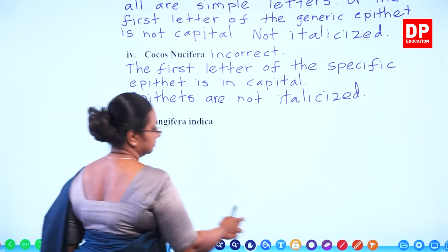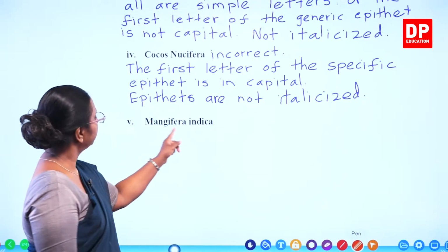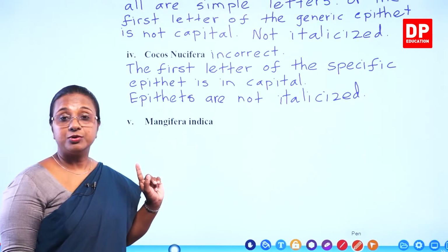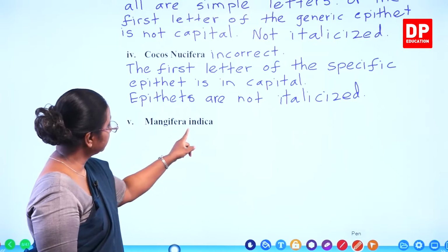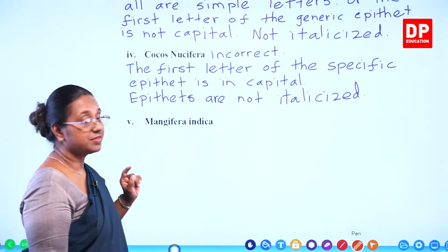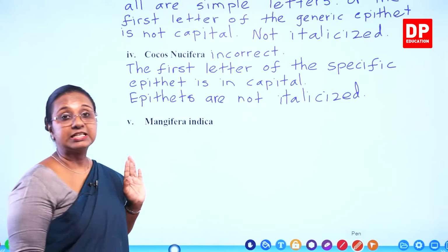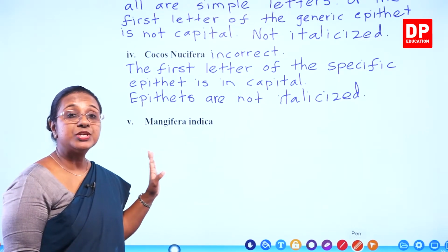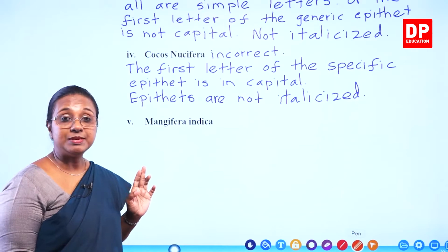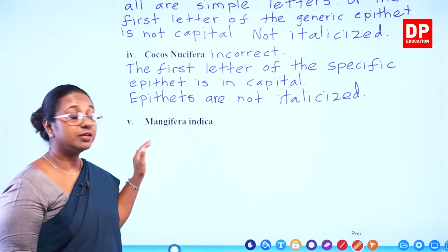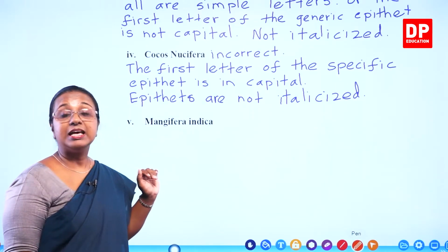Everything seems correct. Mangifera indica, mango tree. Generic epithet, specific epithet, first letter of the generic epithet is correct, capital letter, the rest of the letters are simple. So all those are correct. But what is the mistake? The name is not italicized.